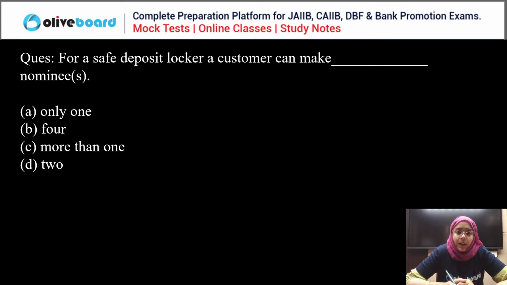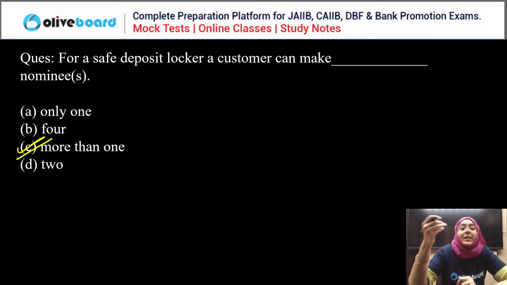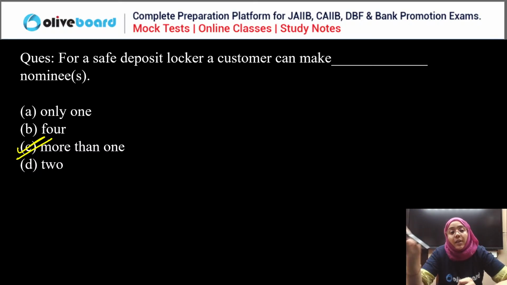For a safe deposit locker, a customer can make only one nominee. Raghu is saying A. And everyone else? So if it is a joint locker, then what, Raghu? If it is operated by two or more persons, in the case of a joint account holder or joint locker, you can have more than one nominee. So overall, in a safe deposit locker, you can appoint more than one nominee, right? So yes, C is the correct answer, more than one.